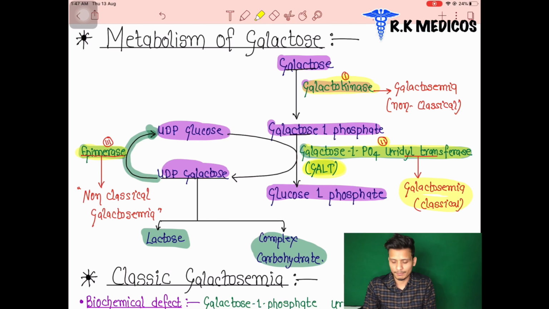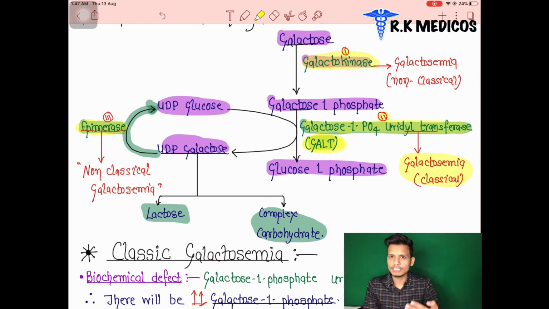What is classical galactosemia? Basically, the absence of the enzyme GALT. It means the conversion of galactose 1-phosphate into glucose 1-phosphate is inhibited, so the amount of galactose 1-phosphate increases in our blood. This leads to the development of galactosemia, the classical type.